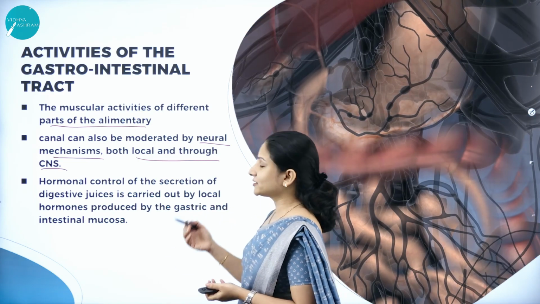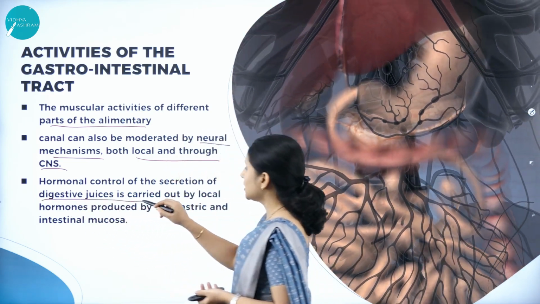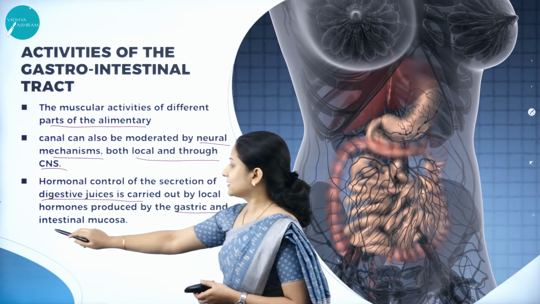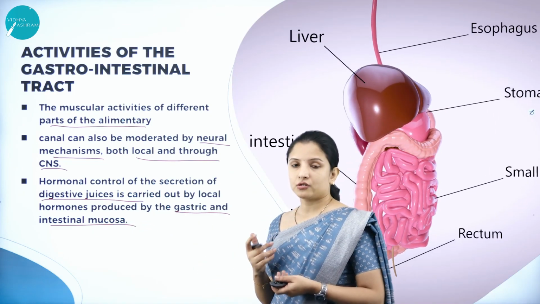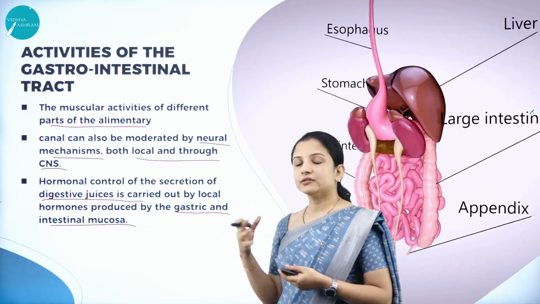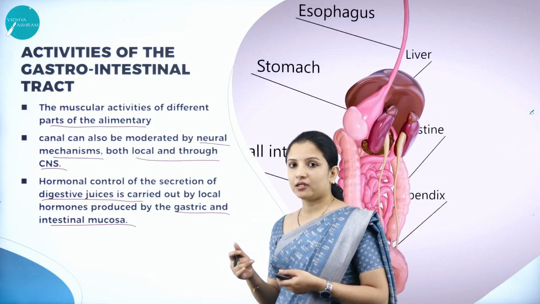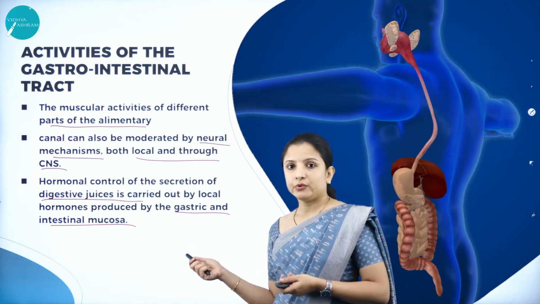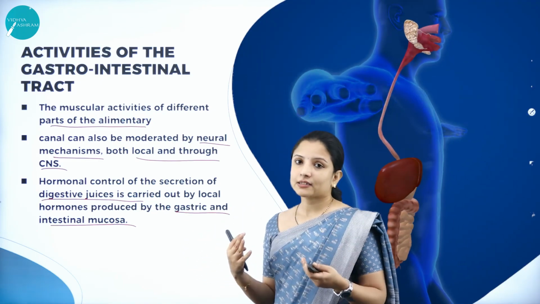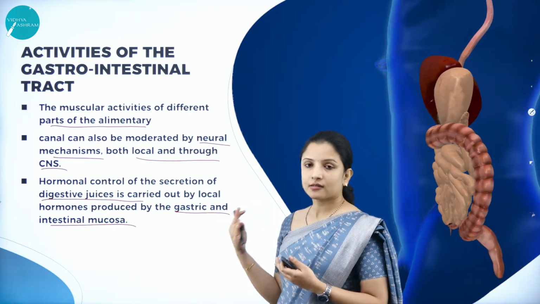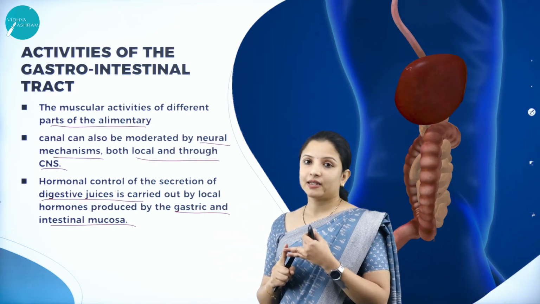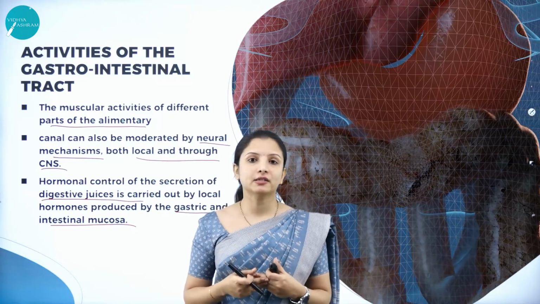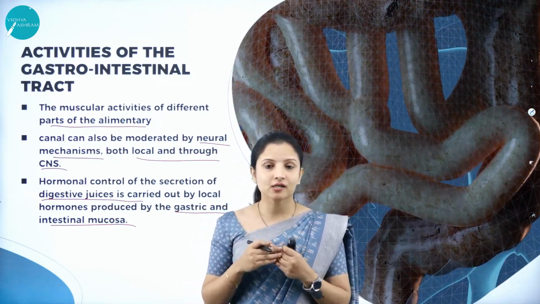The hormones control the secretion of various digestive juices, which is carried out by various local hormones produced by the gastric and the intestinal mucosa. So gastric juice secretion, or the various secretions that are there, enzymes that are secreted, all those are controlled by the hormones that are secreted by the gastric glands and the intestinal mucosa. So this is how the activities of the gastrointestinal tract are controlled by the nervous system as well as the hormones.